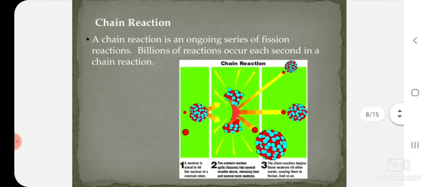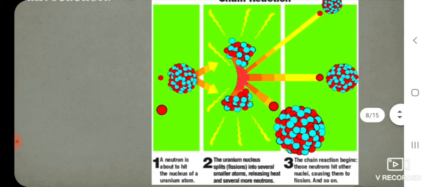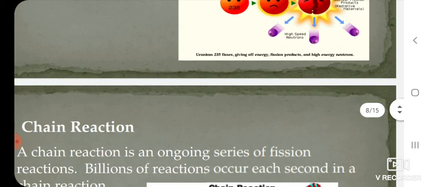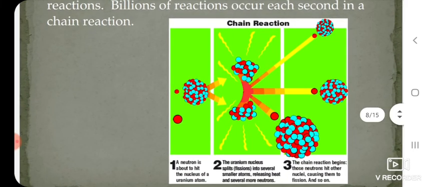Nuclear fission is a chain reaction, an ongoing series of fission reactions. Billions of reactions occur each second in a chain reaction. In this figure, a neutron is about to hit the nucleus of a uranium atom.